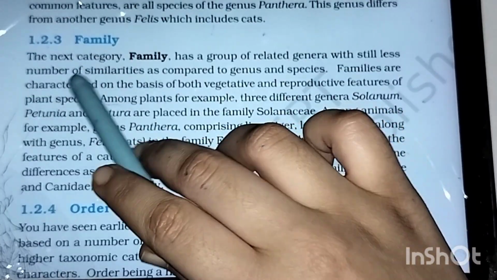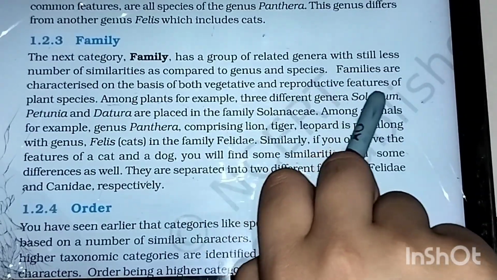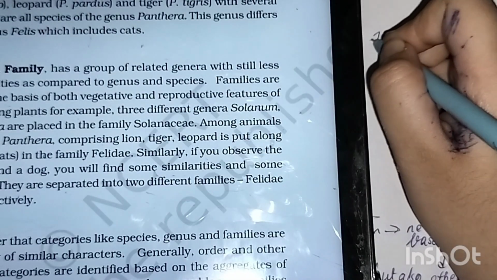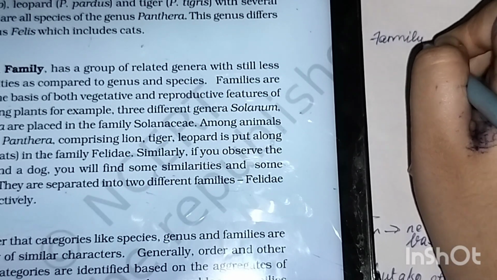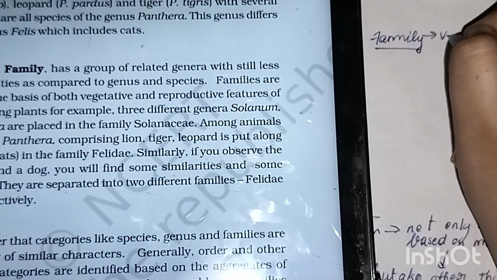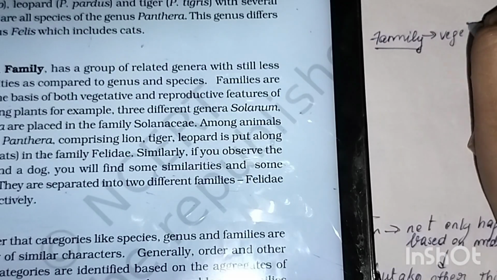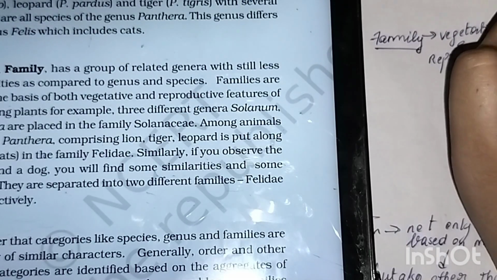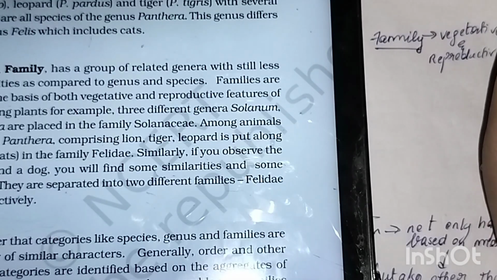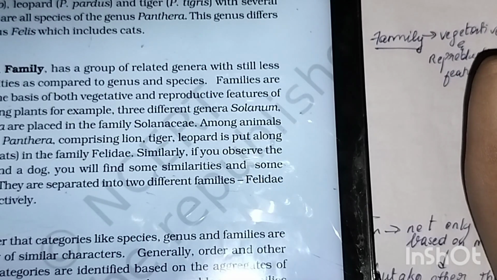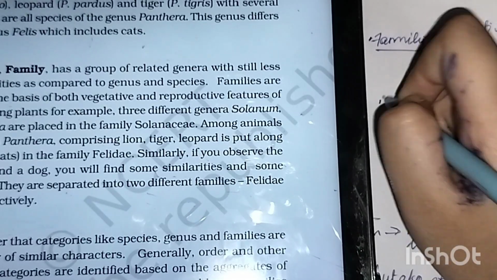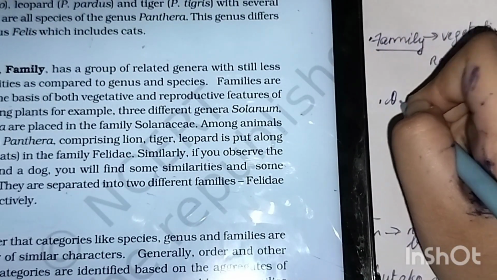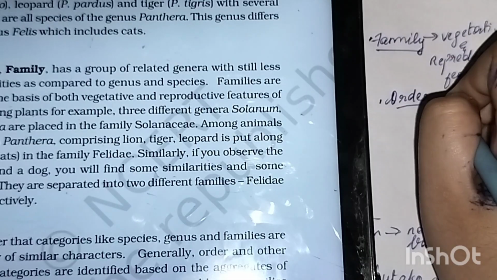Families are characterized on the basis of both vegetative, this is important, and reproductive characters, reproductive features, while in order we see floral characters.